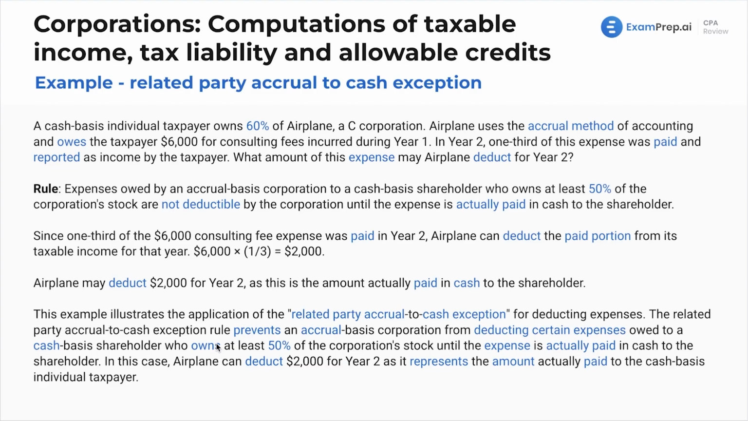So here, dealing with the actual math, since 1/3 of the $6,000 consulting fee expense was paid in year two, Airplane can deduct the paid portion from its taxable income for that year. In this case, $6,000 times 1 divided by 3 gives you $2,000. So Airplane may deduct $2,000 for year two, as this is the amount that's actually paid in cash to the shareholder. We don't want to inflate any deductions or reduce any income past what the IRS allows us to do.